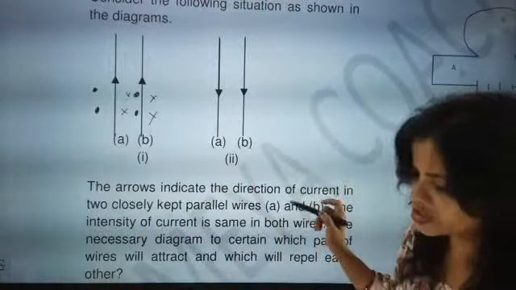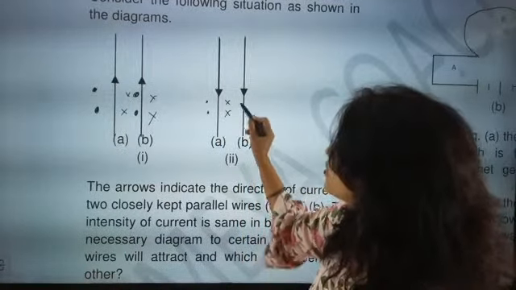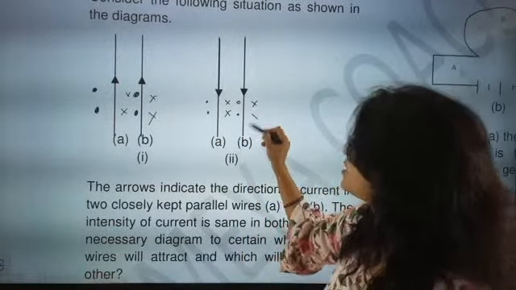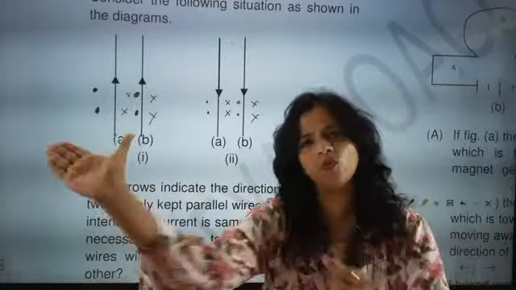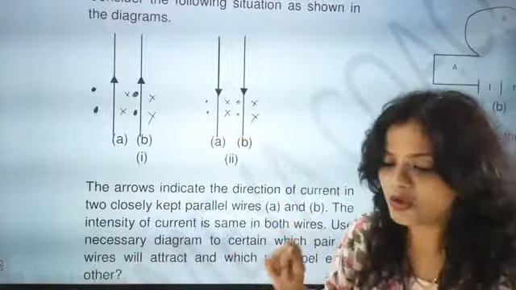Same way happens for this one also. So if this side will become dot, then this side will become cross, this side will become dot, and this side will become cross. So that means from one direction, why dot and cross I have done, so that you can understand, both will attract.